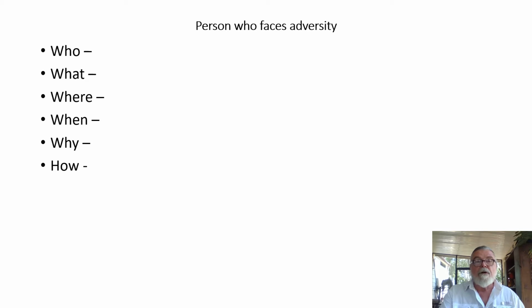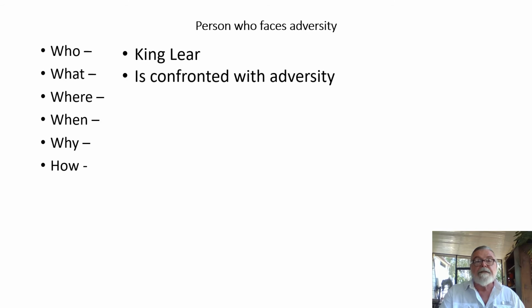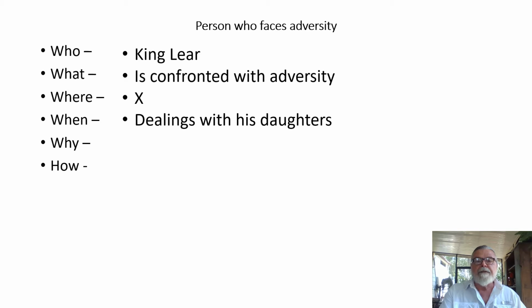So who is it that we're talking about? King Lear. What is King Lear? He's confronted with adversity. Where? I don't need to answer that one. Remember, we don't have to answer all the questions, just enough to give us some ideas to make a sentence. When? Dealing with his daughters. Why? His inability to see the truth. And how? I'm going to leave that one blank also.